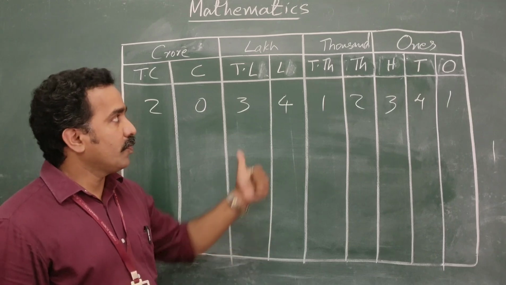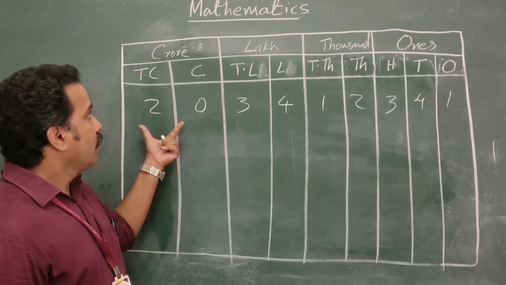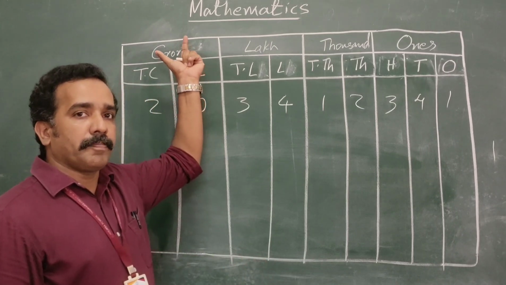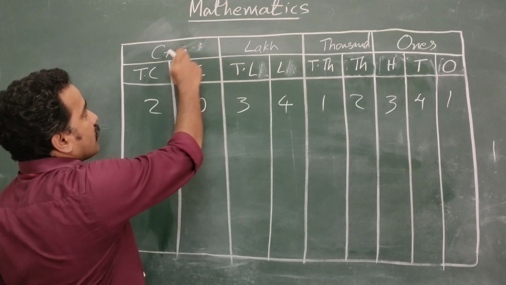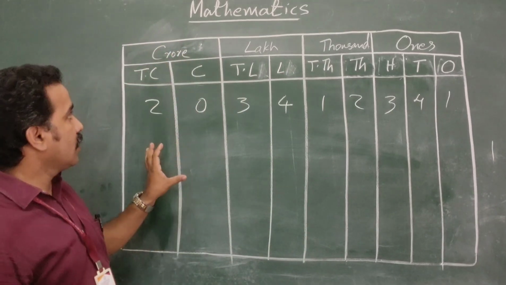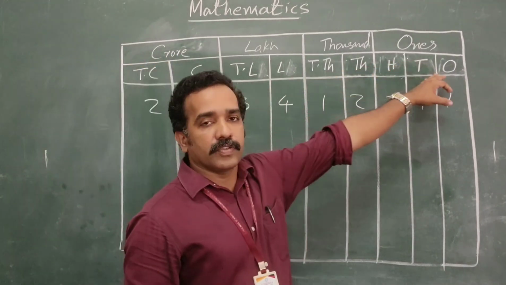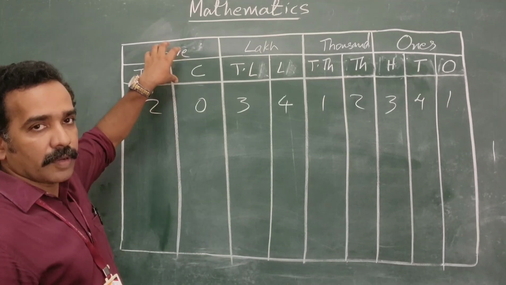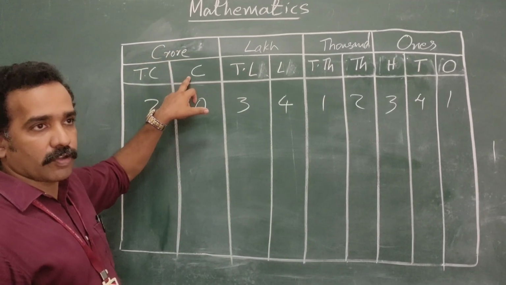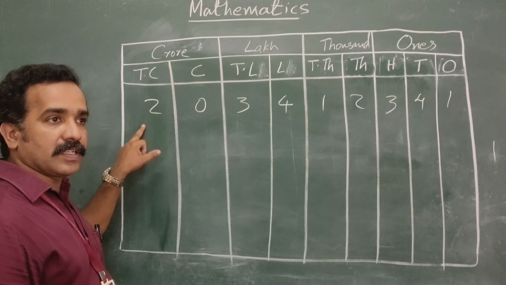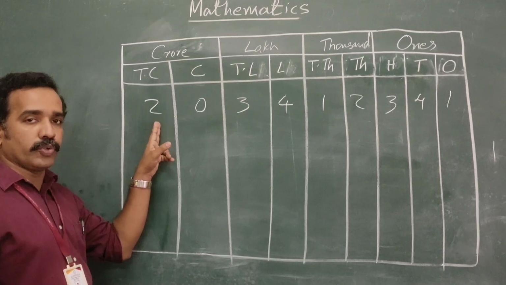Last class I told you, when we are naming or reading a number, we look at the periods, the groups from the left. Here the leftmost group is crore and the last one is ones. In the crores period, 2 digits are there. 1 digit represents crores and the other digit represents 10 crores. So here in 10 crores place there is 2.